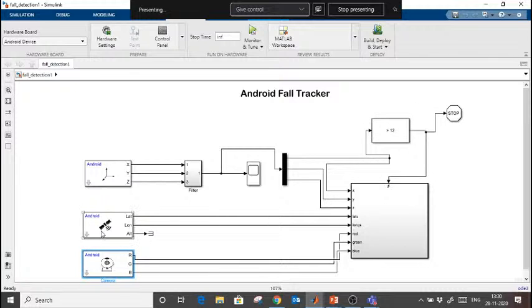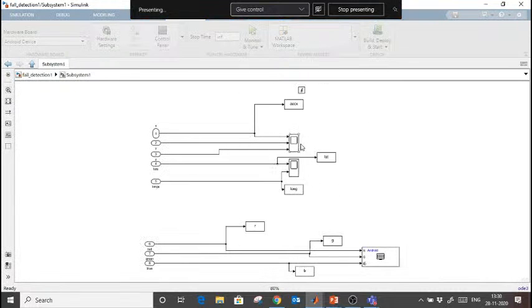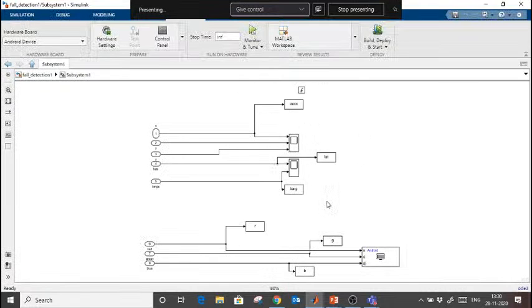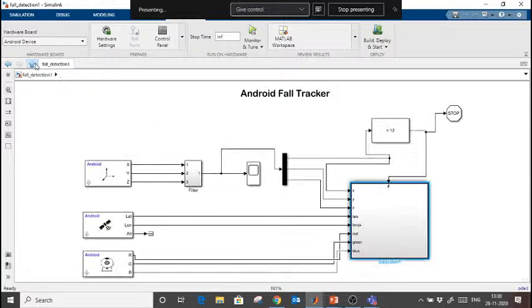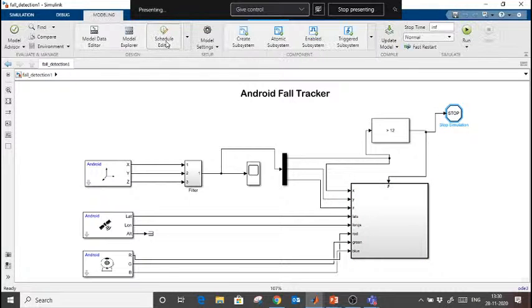When the x-axis acceleration reaches more than 12, this subsystem will be activated. Once it is activated, it will log my accelerometer sensor data, my camera image, and the GPS sensor data. At the same time I use this stop block, so this block will be stopped as well. At the same time a code will be executed.